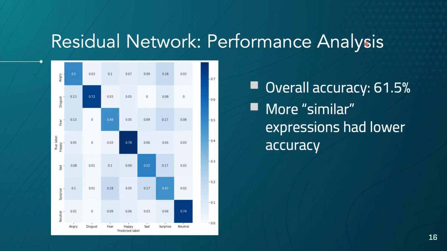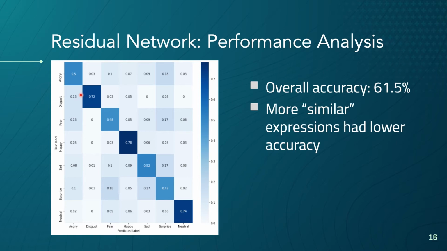The residual network achieved an accuracy of 61.5% on FER2013 and predicted all expressions with fairly reasonable accuracy. We can see that happy, disgust, and neutral were predicted more accurately at 72% to 78%, while surprise, fear, sadness, and anger were predicted less accurately at 47% to 52%.